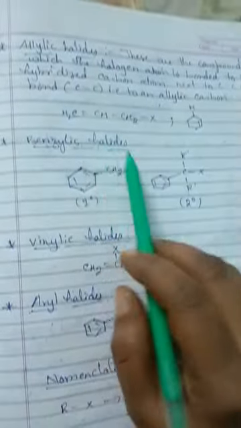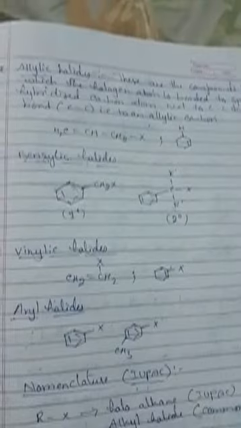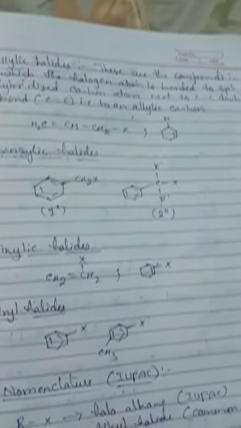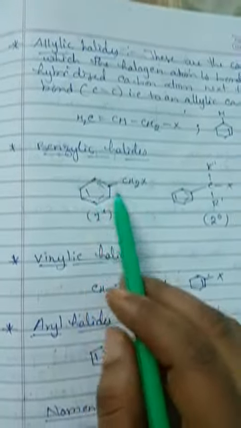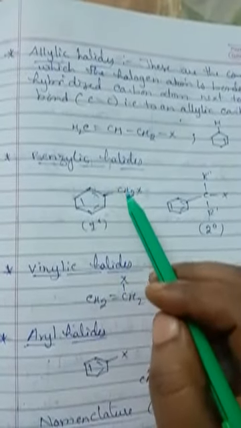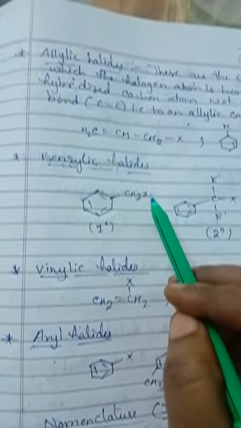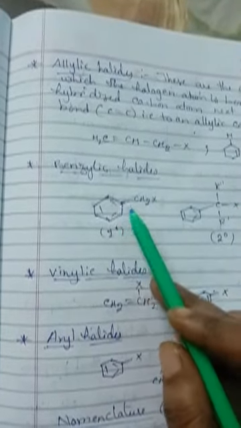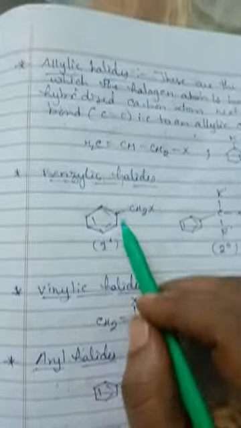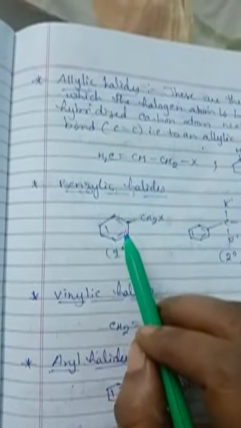Next, benzylic halide. These are the compounds in which the halogen atom is bonded to an sp3 hybridized carbon atom next to the aromatic ring. So this is the aromatic ring we have taken. Next, CH2 is present, and to this the halogen is attached.